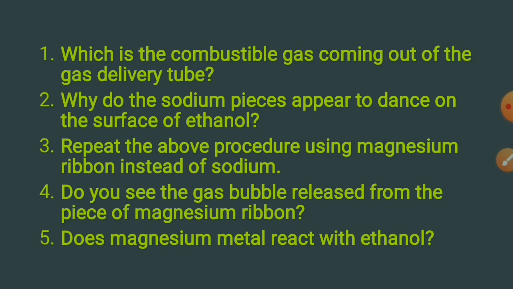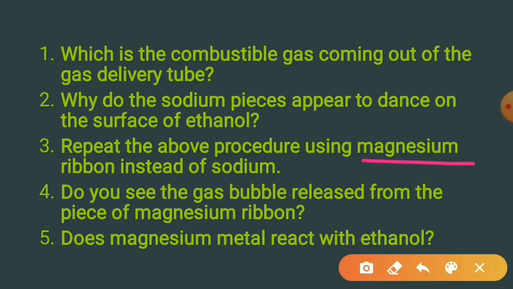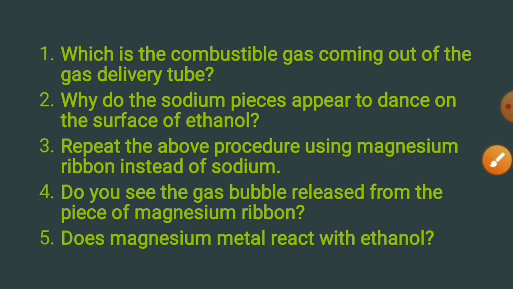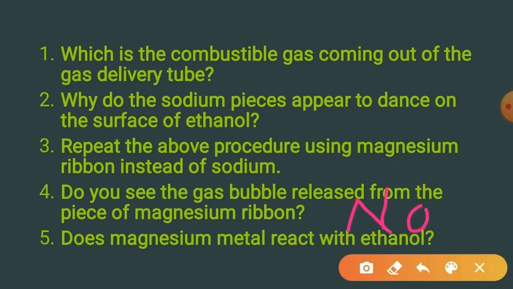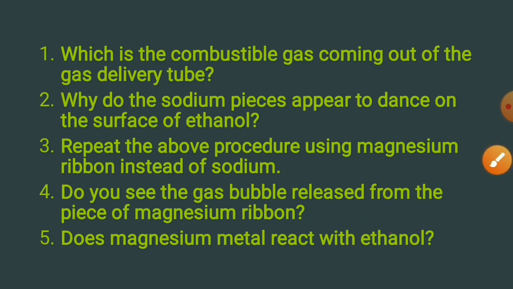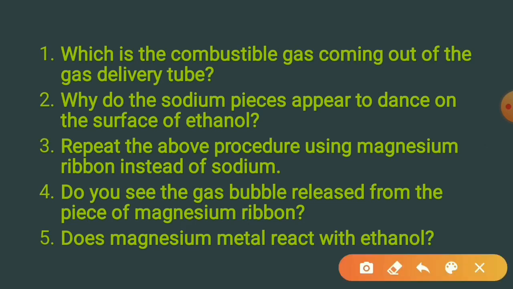Third is to repeat the above procedure using magnesium ribbon instead of sodium. What will happen here? Bubbles of hydrogen gas will not be formed for the magnesium ribbon. Do you see gas bubbles released from the piece of magnesium ribbon? The answer is no. Does magnesium metal react with ethanol?